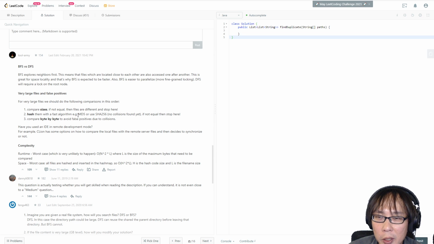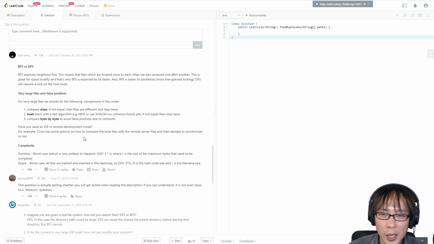So just memorize those names, and then I will probably be able to throw those names inside the interview and let people think that I know it. Okay, so compare byte by byte to avoid false positives due to collision. Yeah, so after you have a collision, you actually need to compare them.